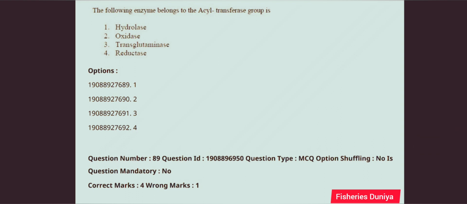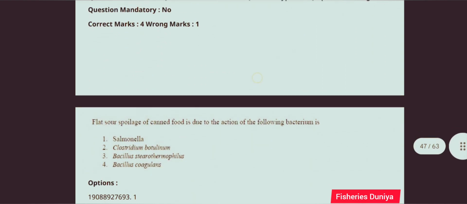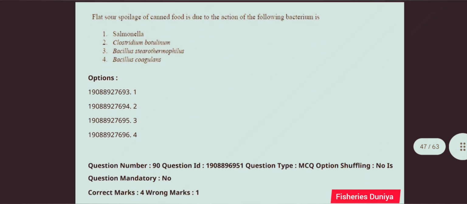So this question is correct answer is option number 3, transglutaminase. Next question. The flat sour spoilage of canned food is due to the action of the following bacterium is. So this question is correct answer is option number 3, Bacillus stearothermophilus.